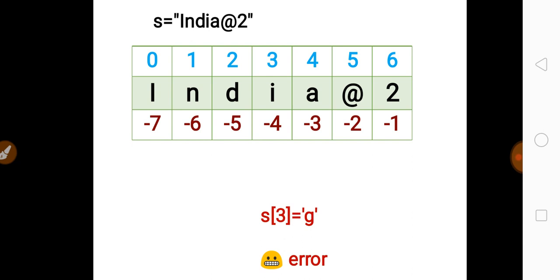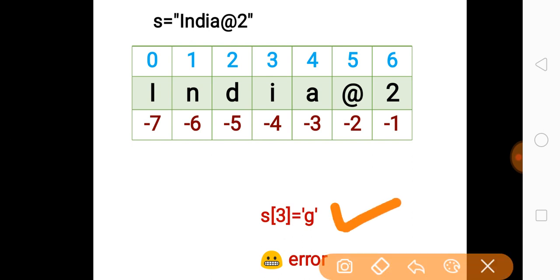So you just look over here. I am just trying to change S[3], that means the letter I, with G, and I have written it like that: S in square brackets 3 equal to single-quote G. That means I am trying to store G at position 3.